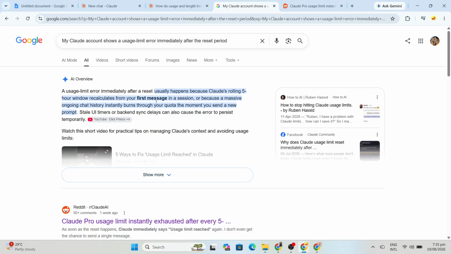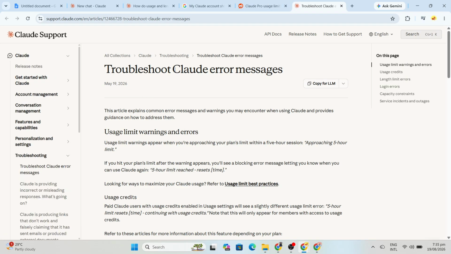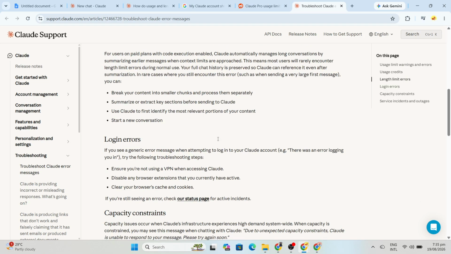Then, check whether other Claude activity may be contributing to your available usage, and check Claude's official status page for any current problems. Finally, if the issue still happens in a completely fresh empty chat after your displayed reset time, collect screenshots and contact Anthropic support because the problem may require an account-side review.